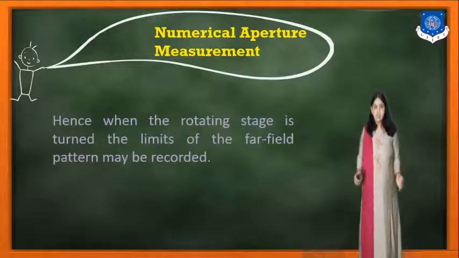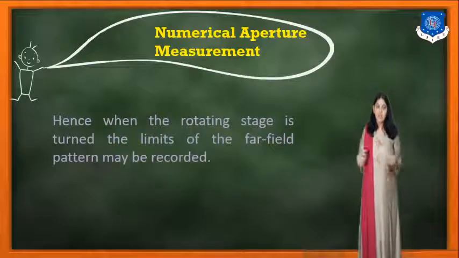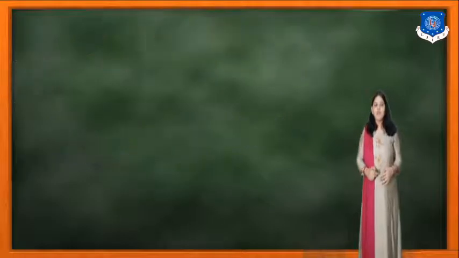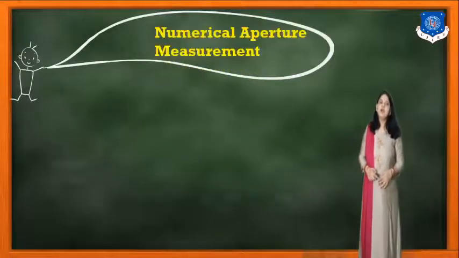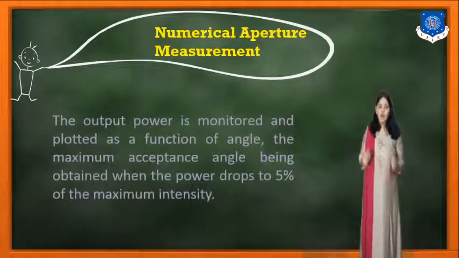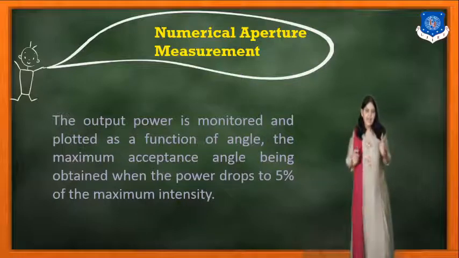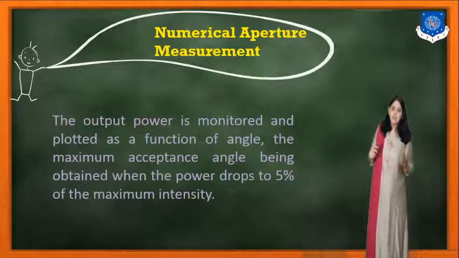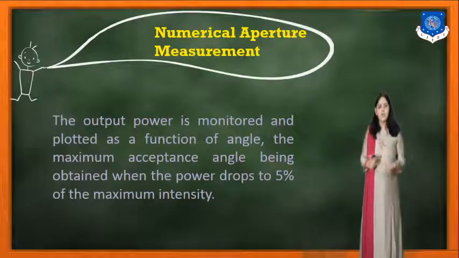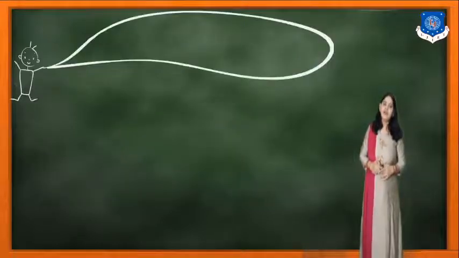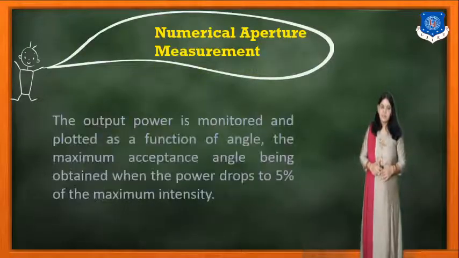Hence the rotating stage is turned, the far field pattern limit may be recorded, and the output power is monitored and plotted as a function of angle, the maximum acceptance angle being obtained when the power drops to 5% of the maximum intensity.